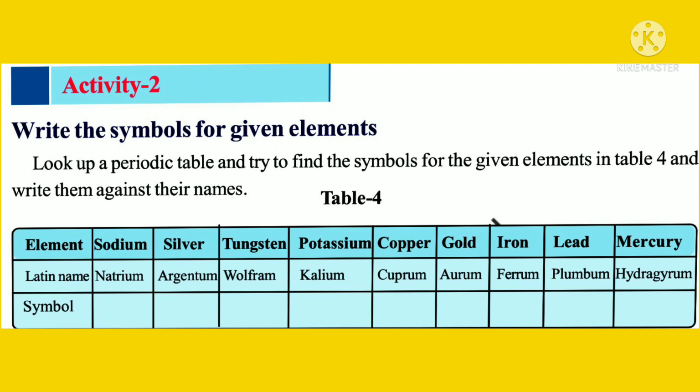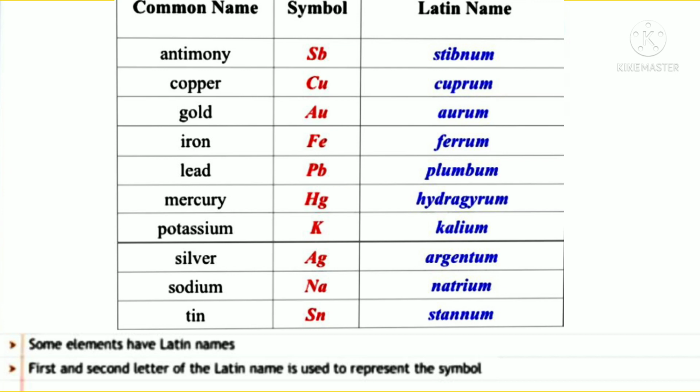What will you observe? Antimony. The antimony symbol is Sb, and its Latin name is stibium. And the copper symbol is Cu, its Latin name cuprum. Gold is Au, its Latin name aurum. Iron, ferrum.